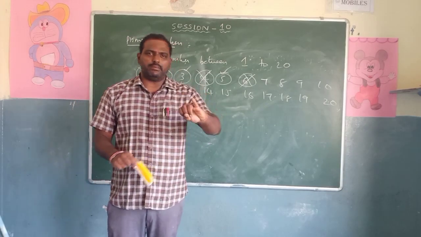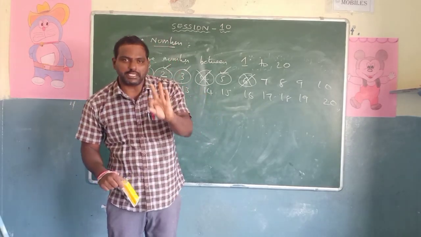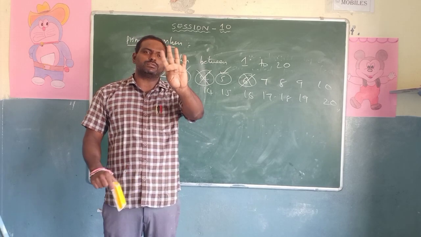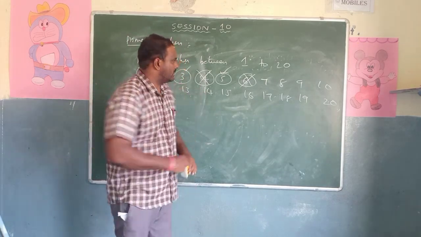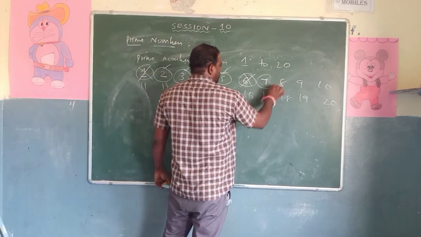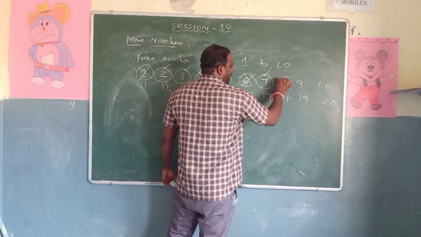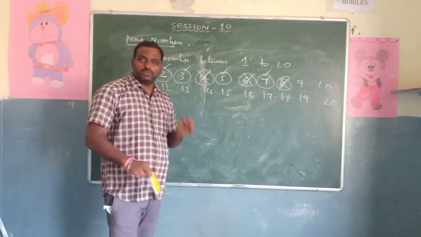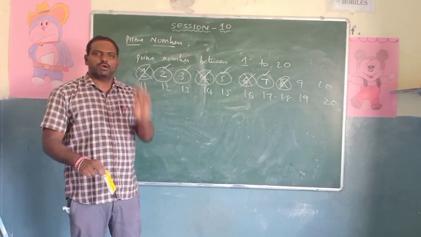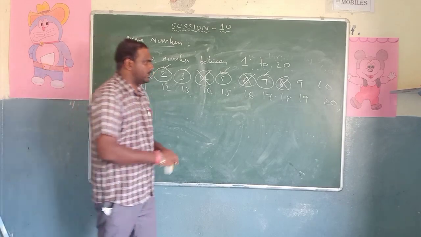Next, 6 is not a prime number, because 6 will go in the 1 table, 2 table, 3 table and 6 table. So it has 4 factors. 4 factors means it is not a prime number. Now this is not a prime. Similarly, 7 is a prime. 8 is not a prime. Why? 8 will go in the 1 table, 2 table, 4 and 8. So how many factors are there? 4 factors. It is not a prime.